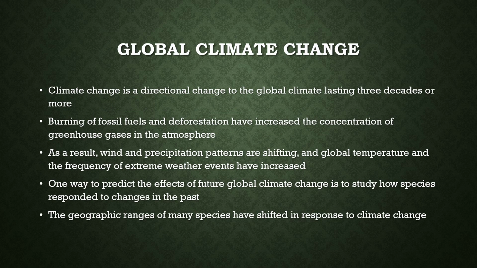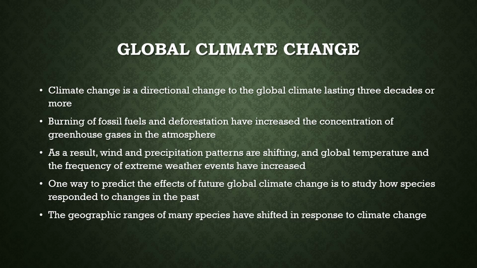Now, talking about climate change on a global scale, climate change is the direction of change of global climate lasting 3 decades or more. Burning of fossil fuels, deforestation, pollution, and greenhouse gases in the atmosphere are going to cause a lot of this effect and increase climate change. As a result, wind and precipitation patterns are shifting and global temperatures are rising, which causes effects on environments and ecosystems. So global climate change will affect everything overall.